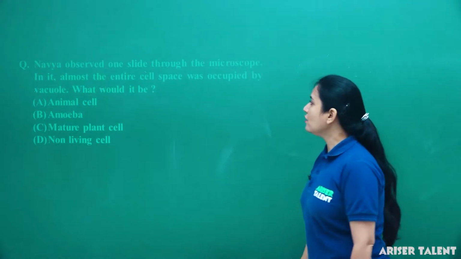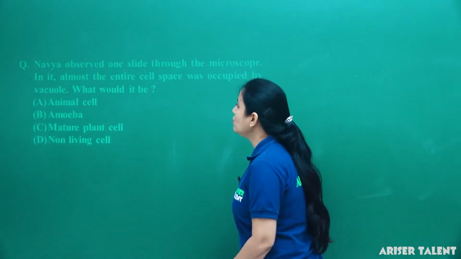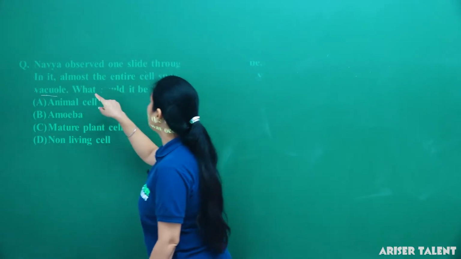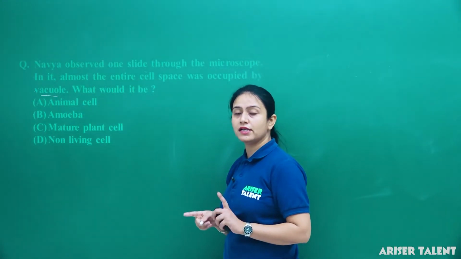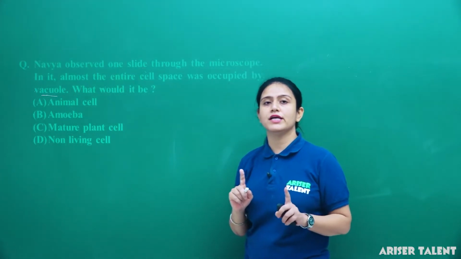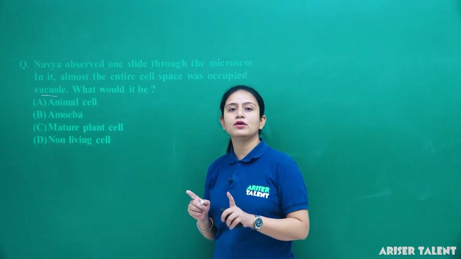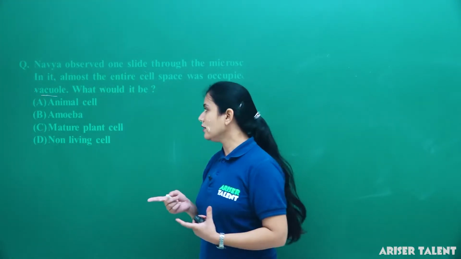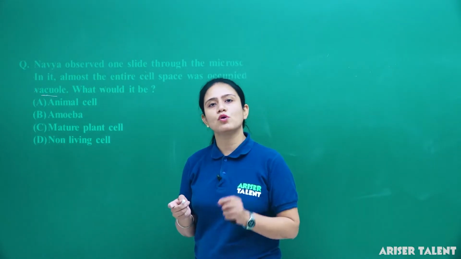Next is: Navya observed a slide through the microscope, in which almost the entire cell space was occupied by a vacuole. What would it be? As we all know, we have studied the animal cell and plant cell. If the entire space of a cell is occupied by the vacuole, then it is the plant cell, because the plant cell contains a central vacuole which stores food. It is generally absent in the animal cell, or if vacuoles are present, they are small in size and very few in number.